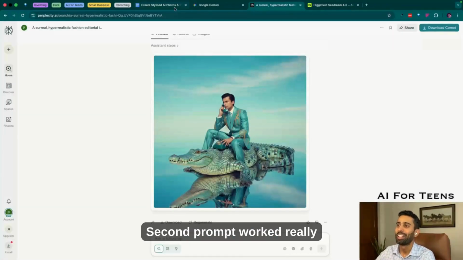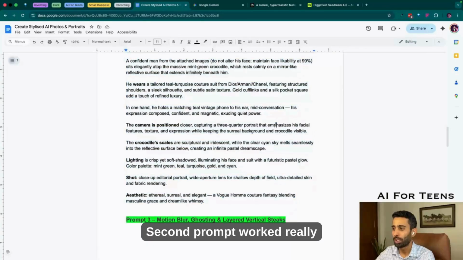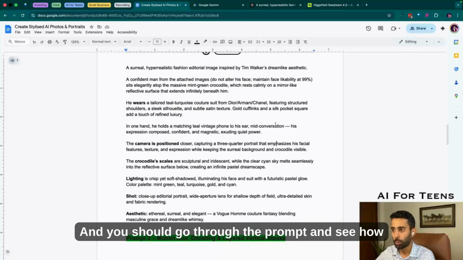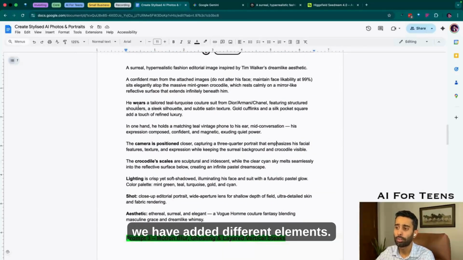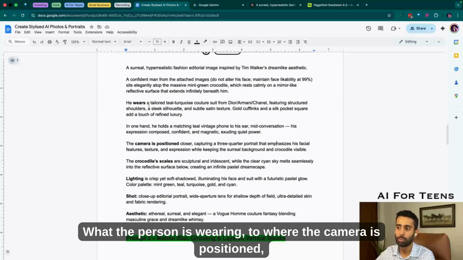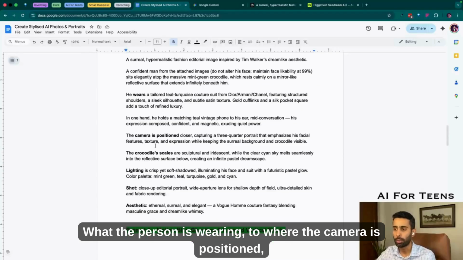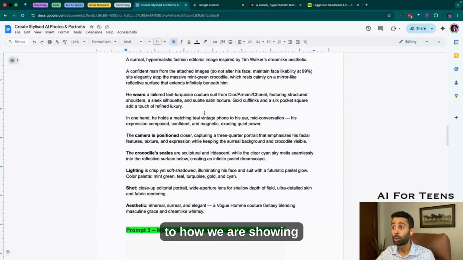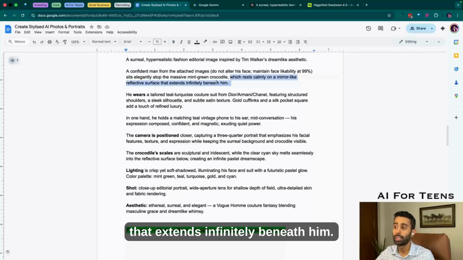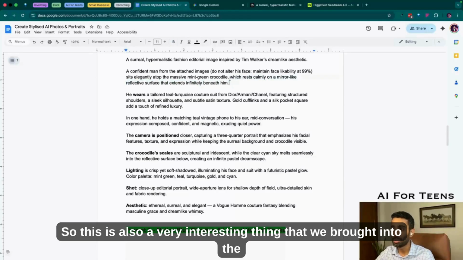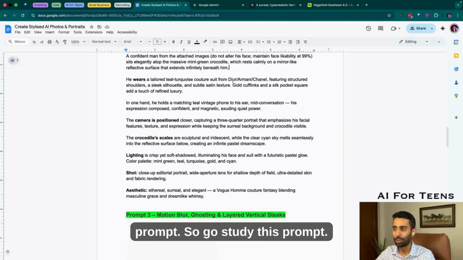So nice. The second prompt worked really well as well, and you should go through the prompt and see how we have added different elements, from what the person is wearing, to where the camera is positioned, to how we are showing this mirror-like reflective surface that extends infinitely beneath him. This is also a very interesting thing that we brought into the prompt.